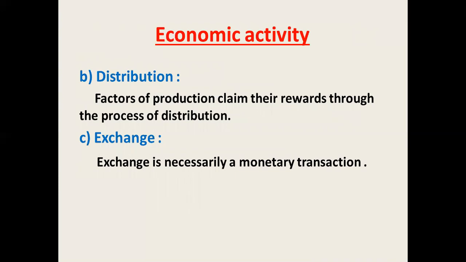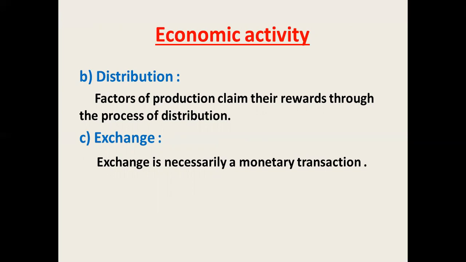Like the labor will provide labor, so his reward is wages. Then the entrepreneur's role, his reward is profit. Then the capital's reward is interest. So these are the different rewards of the particular factors of production. So the process of distribution is most important, and that is the division of the factors' rewards among the different segments of the society. Means each and every person in society can use all these factors of production and earn some income.